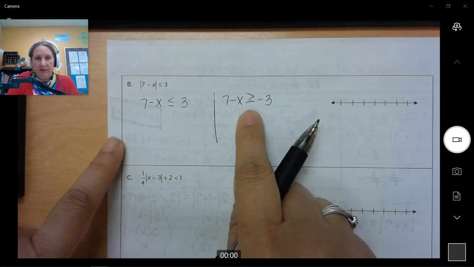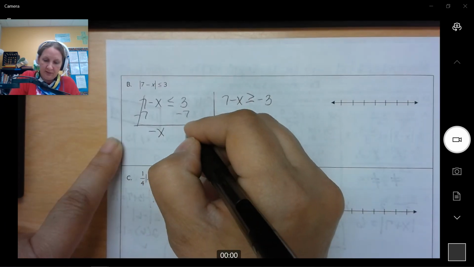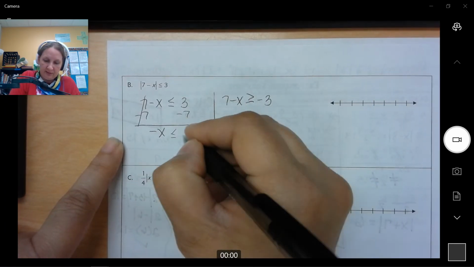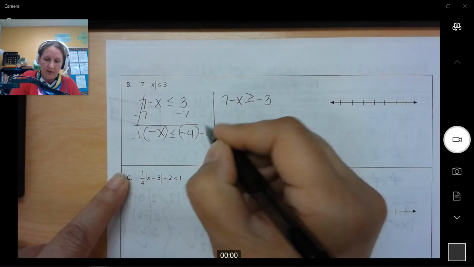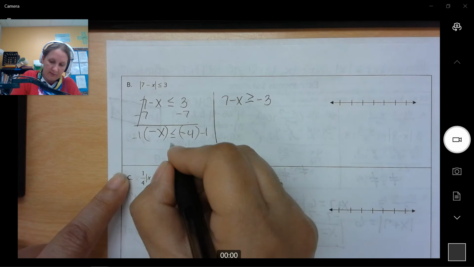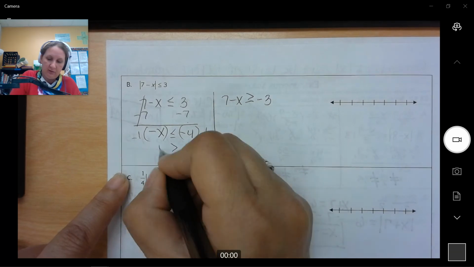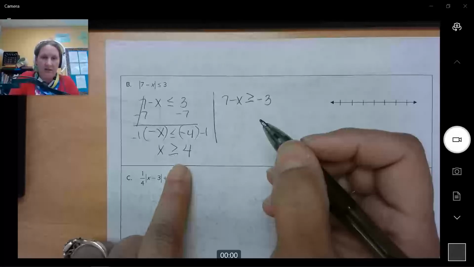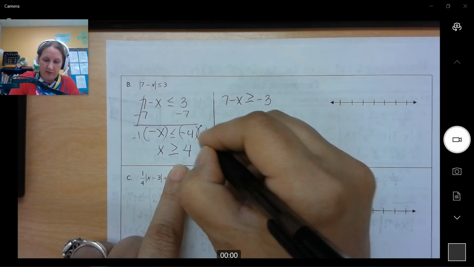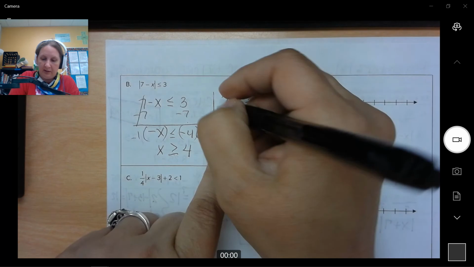We're going to subtract our 7. We bring down our negative x, and that gives us negative 7, which is negative 4. Now we have a negative in front of the x. To get rid of that, we have to multiply both sides by negative 1. Anytime you multiply by a negative, you're going to flip your sign back over. So in this case, we're flipping it to the other direction, changing this to x is greater than or equal to positive 4.